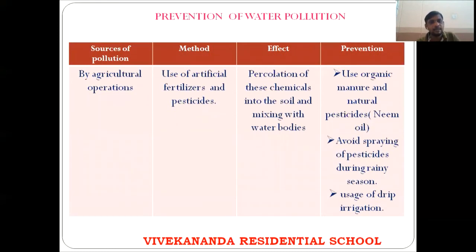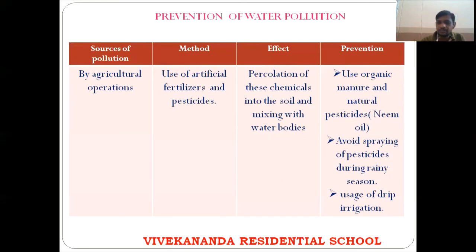And next is by agricultural operations, use of fertilizers and pesticides. That means for agriculture we use artificial fertilizers and pesticides. When these are used, automatically they are going to be present on the surface of the earth. When the rain falls, this rainwater mixes with these chemicals, and they are mixed with the water bodies. So to prevent this, we have to use organic manure or natural pesticides such as neem oil. And the next is avoiding spraying of pesticides during the rainy season.